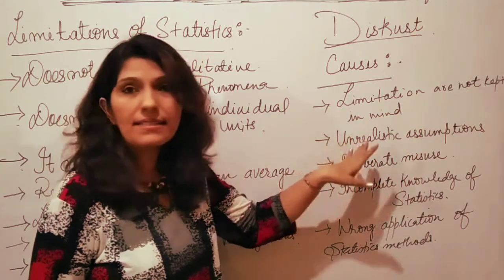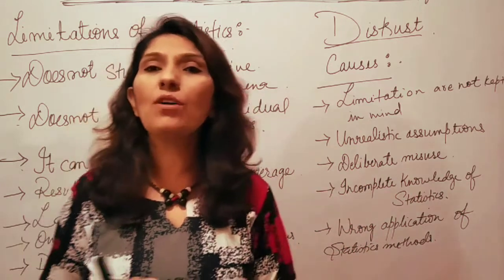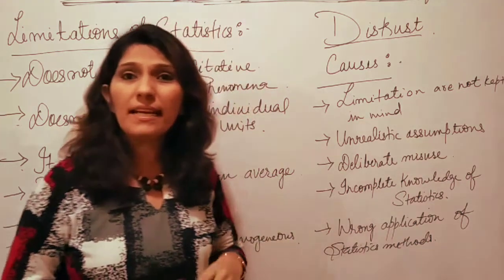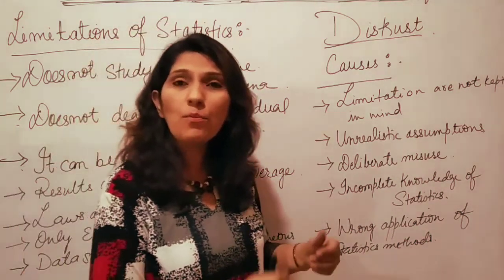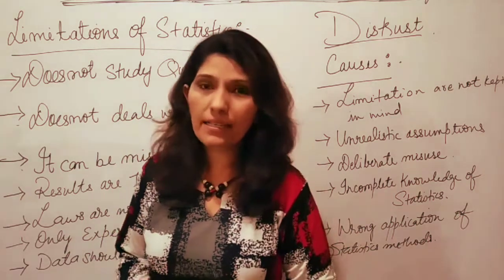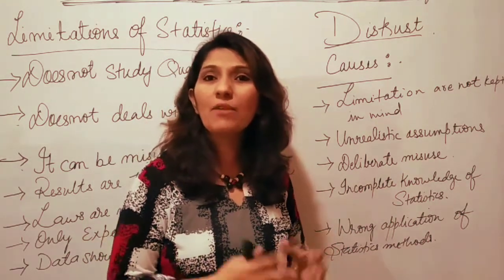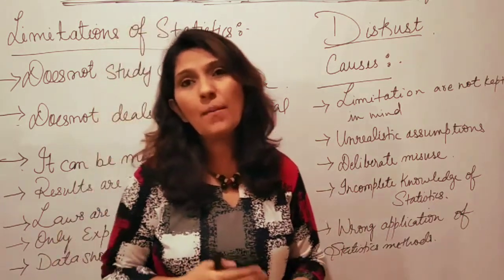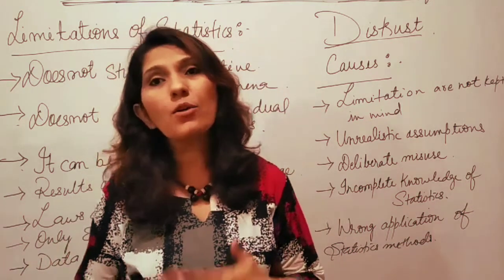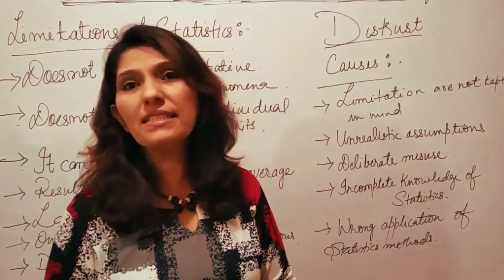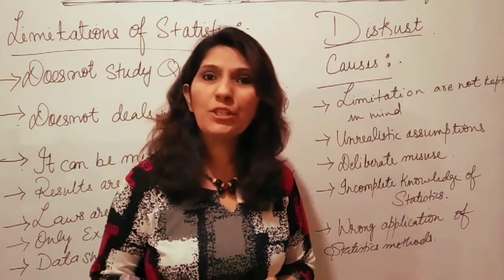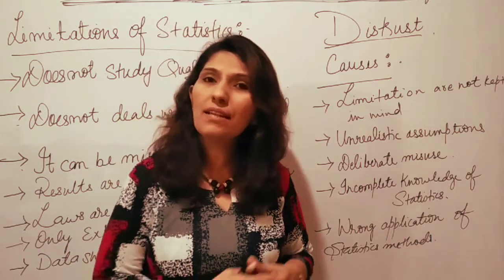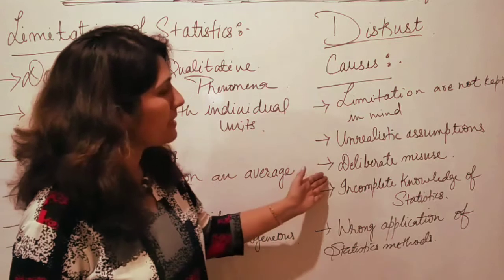It is unrealistic assumptions. Yes, as you learn more about economics, definitely you are going to argue with me that the assumptions certain economists have given for proving the theories are not correct. Say for an example, when we calculate national income, we say that there is no black money, there is no corruption in the economy. When we talk about the utility theory, we say that there are only two goods in the economy. All such assumptions seem to be unrealistic in nature. Or when we talk about demand, we say that the consumers are always rational, whereas in real life, we do not see a rational consumer.